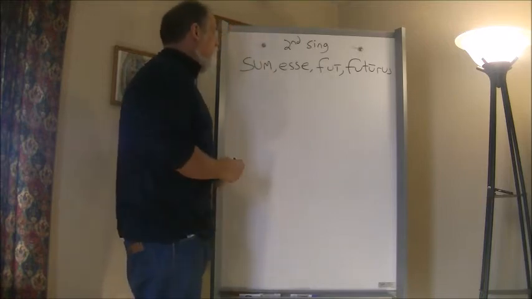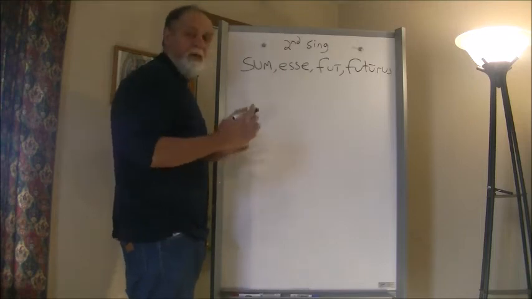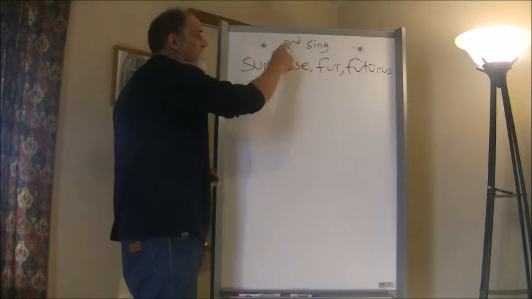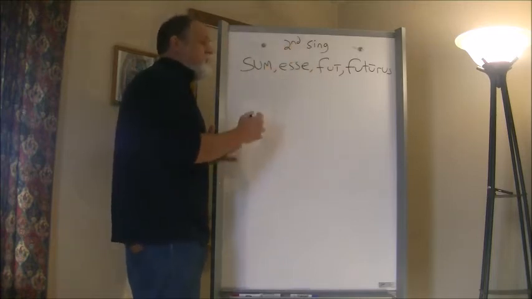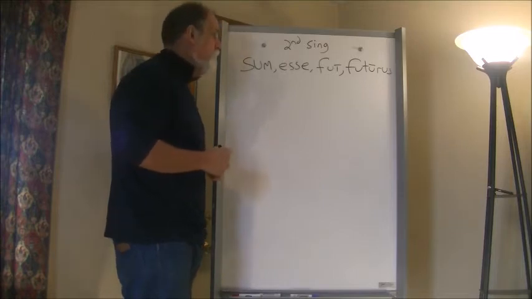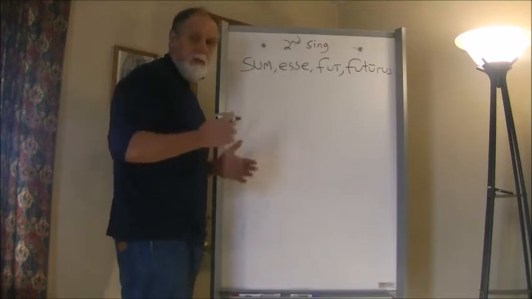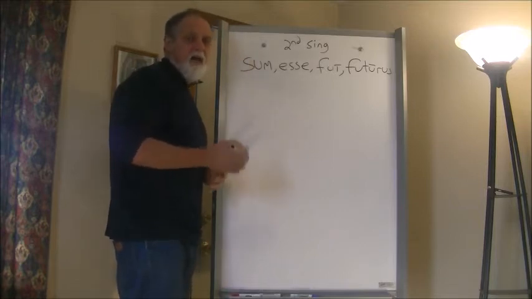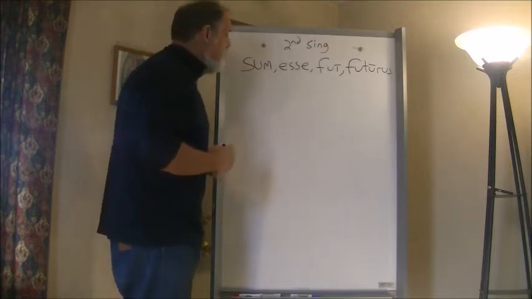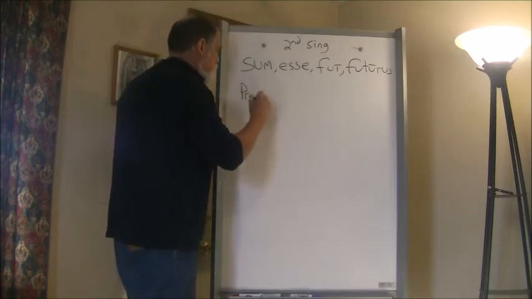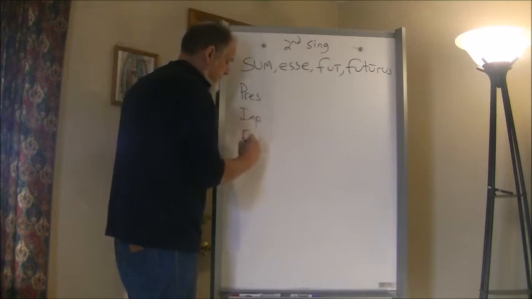We're doing the synopsis today of sum, esse, fui, futurus, second person singular. You'll note this is an irregular verb, as it is in most languages. To be is always an irregular verb. But even though it is irregular, it follows the same pattern as other synopses. So let's take a look at the present system. You remember, the present system is the present tense, the imperfect tense, and the future tense.